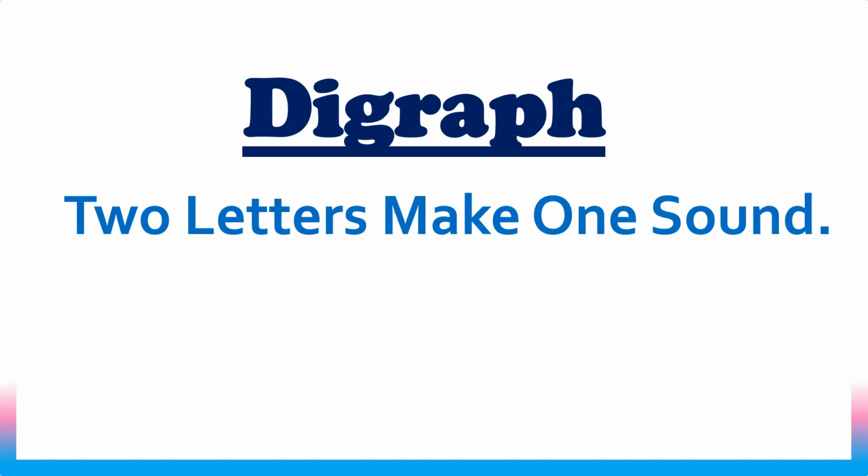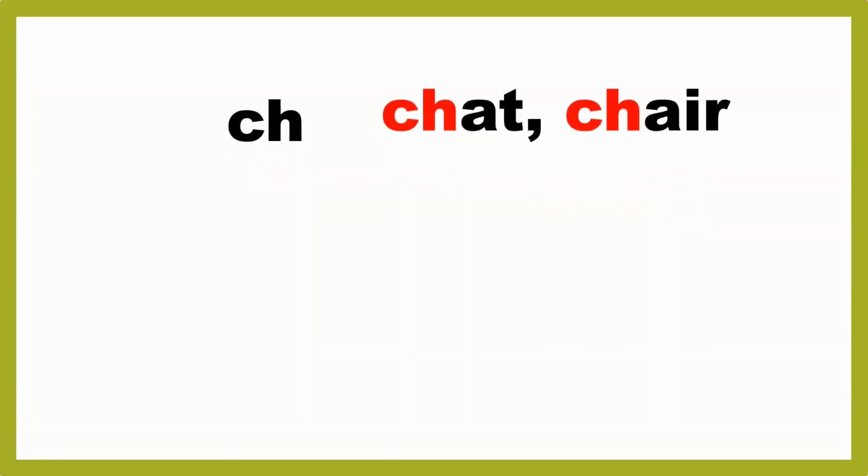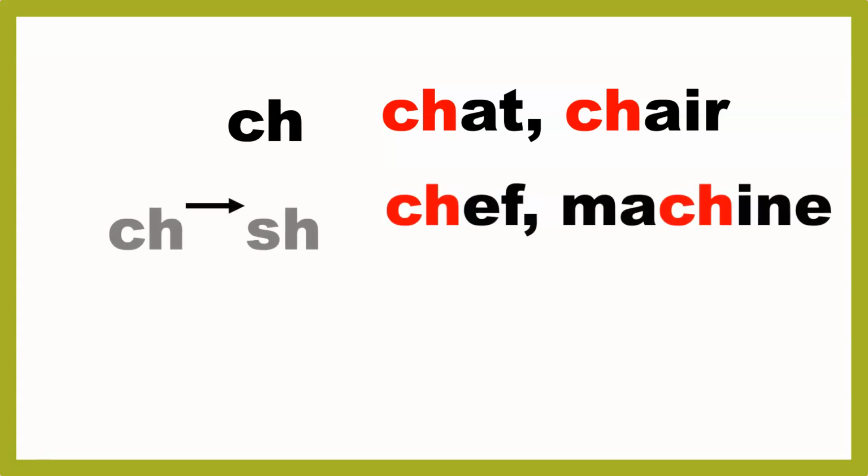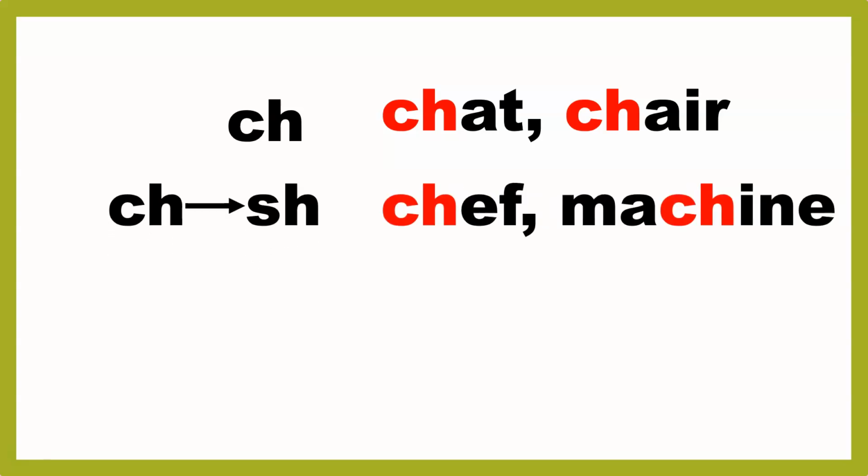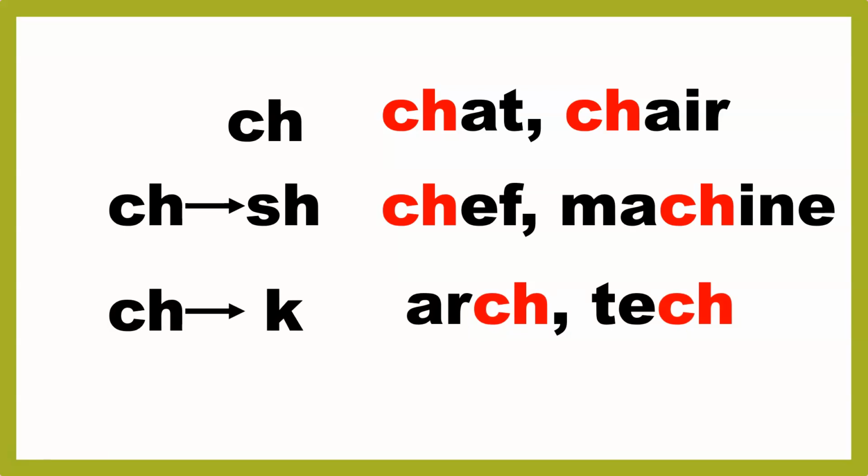Now let's learn about the ch digraph. There are three sounds for the ch digraph. First one, ch, as in chat and chair. The second sound is sh, as in chef and machine. And the third sound is k, as in arc and take. It's a little bit confusing.